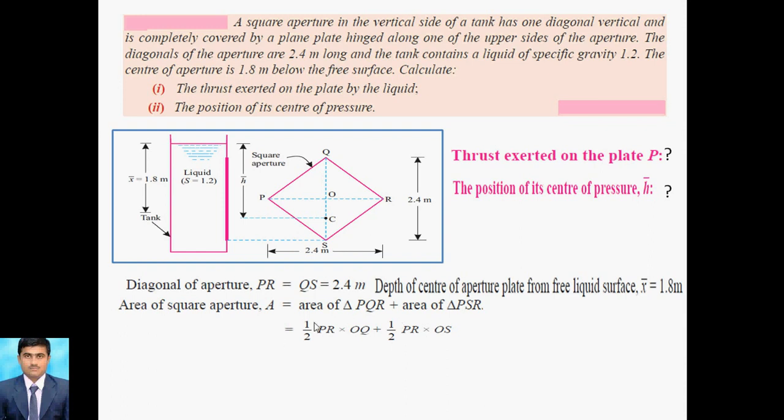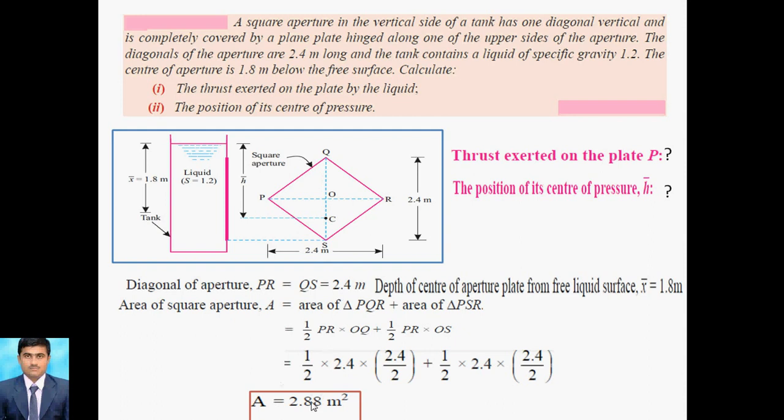Accordingly you can calculate the area, because we have to find the area since P is equal to W A X bar. Always remember that for a square aperture all sides are equal. That is why we can take PR and QS as the same, because only the diagonal is given. So 2.4 meter is taken here, and we calculate the area first.